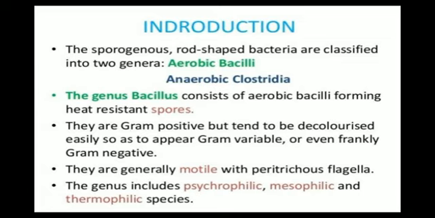So the bacilli are psychrophilic, mesophilic and thermophilic, which means they can grow in low temperature or moderate temperature and also in severe or high temperature. That means they cannot be destroyed easily. It needs an optimum temperature for its destruction, that means above 122 degrees Celsius.